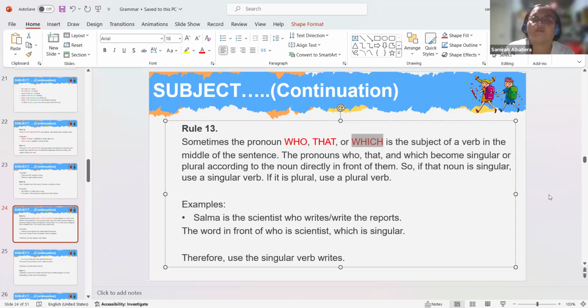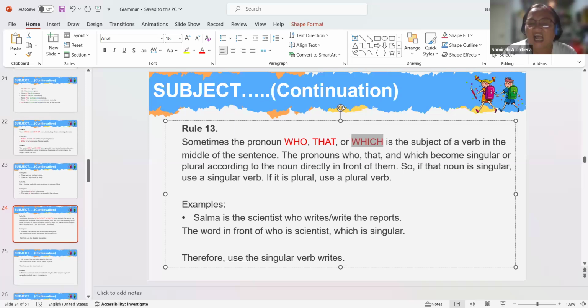Sometimes the pronoun who, that, or which is the subject of a verb in the middle of the sentence. The pronouns who, that, and which become singular or plural according to the noun directly in front of them.